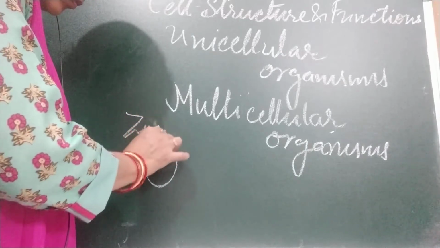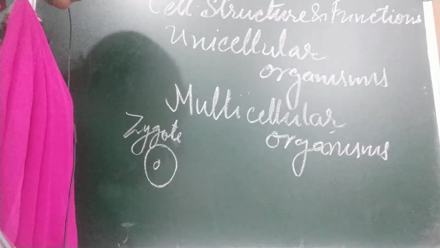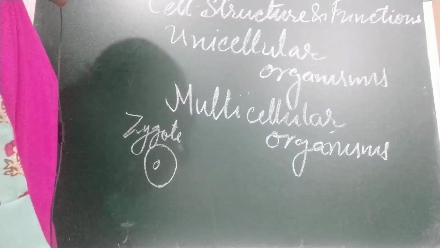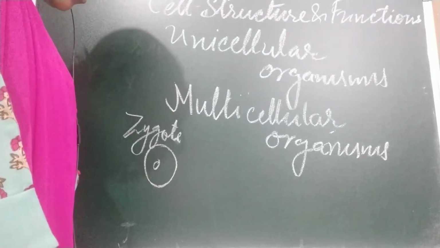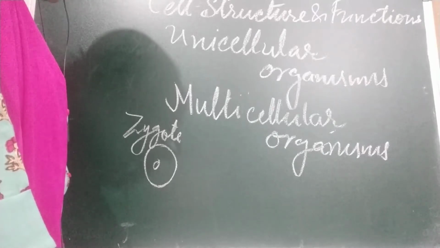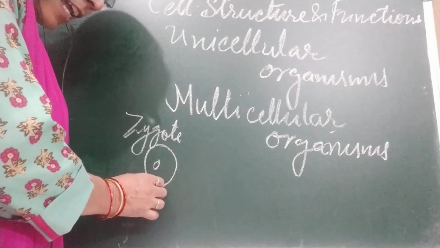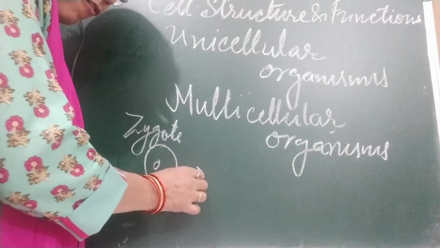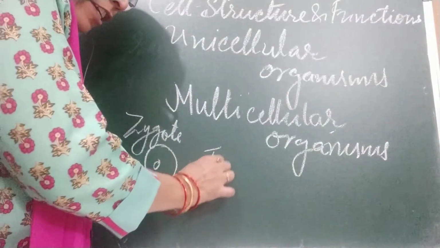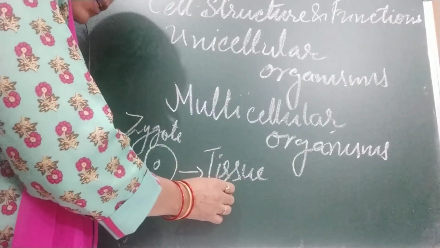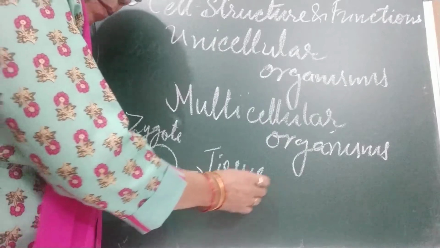That fertilized egg is called a zygote. And the cellular organization you must have read in class 6. Many like cells, when they cluster, form a group of cells, we call that tissue. Many specialized tissues together form an organ.